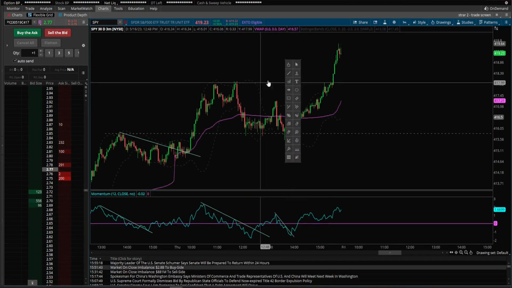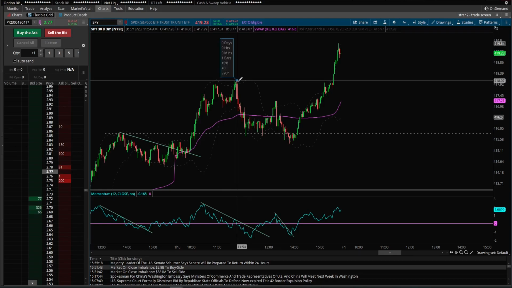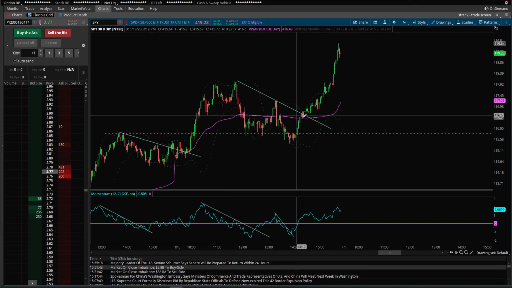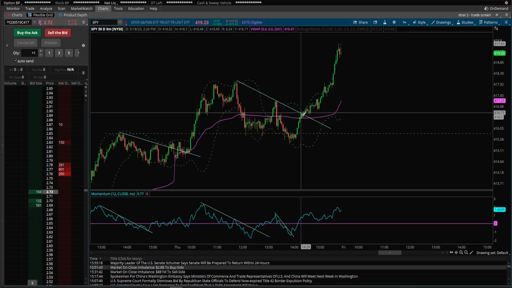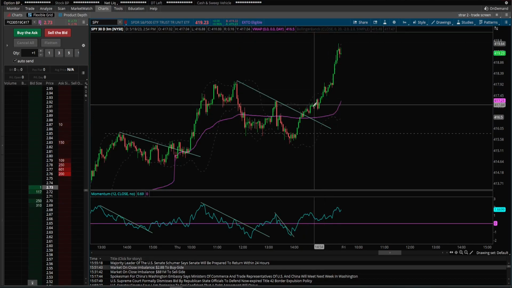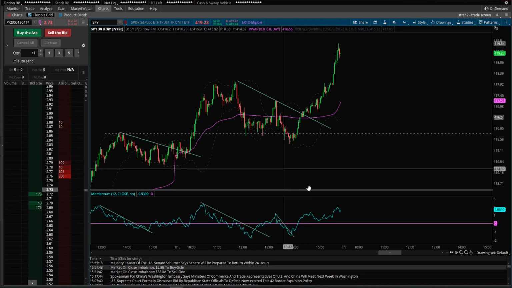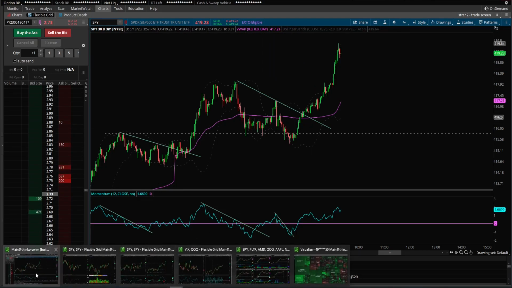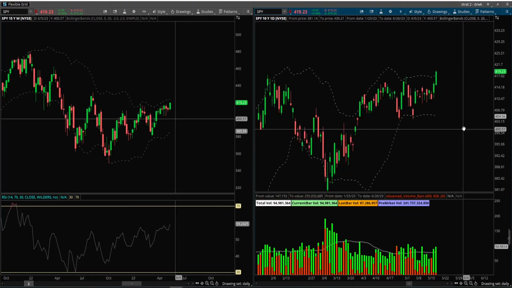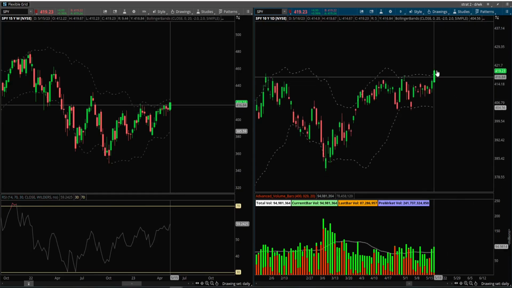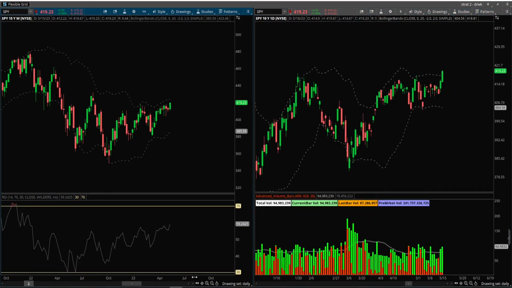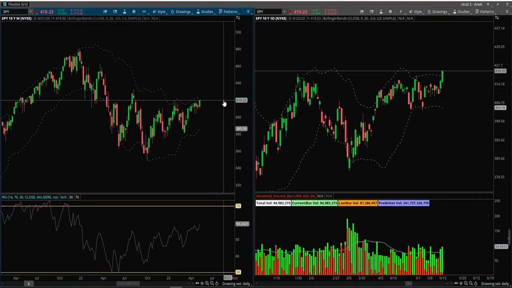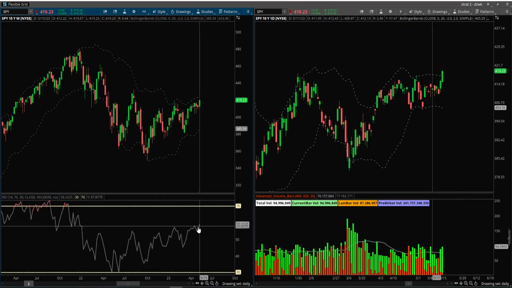And then obviously one of the best plays of the day too was getting long on this nice downtrend break, holding above VWAP, and just getting a nice push to extend into the close. But yeah, really nice day today in the stock market, getting a big move today. A lot of volume coming in the past couple days, getting a breakout to the upside. Looking at the weekly chart, as you can see, just looking really strong with this RSI really just pushing up.